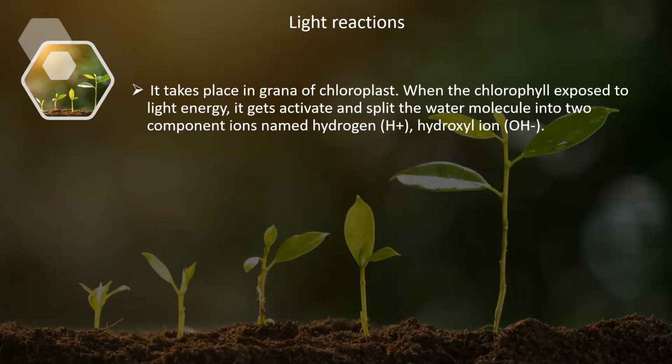Now the chlorophyll gets excited and it has the ability to split the water molecule involved in photosynthesis. The water molecule splits into two components: the first is the hydrogen ion and the second is the hydroxyl ion.